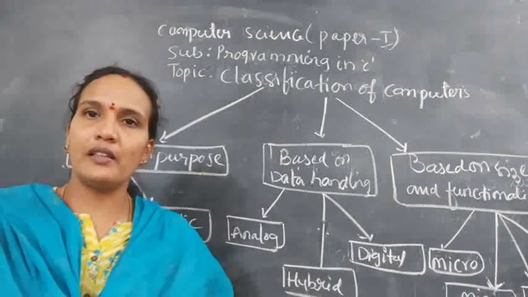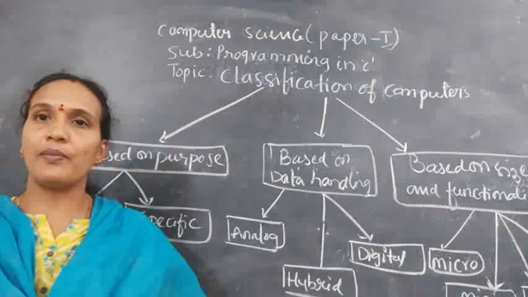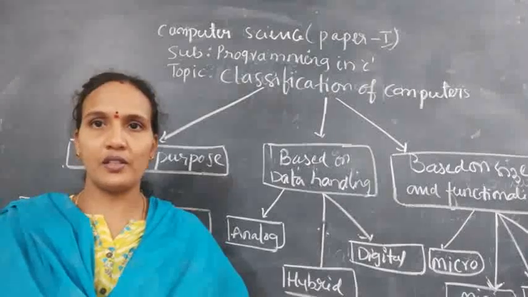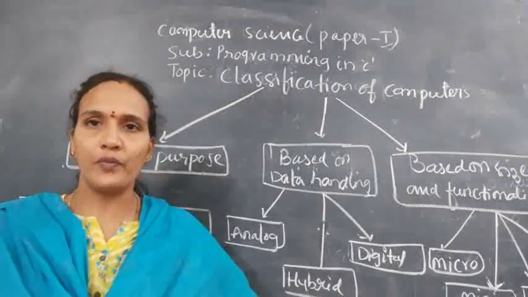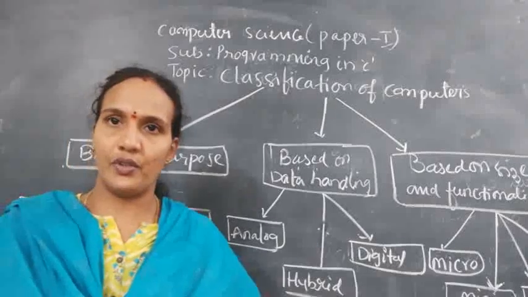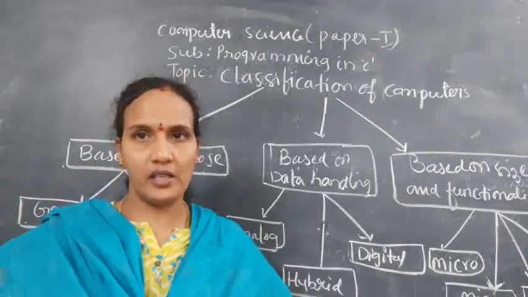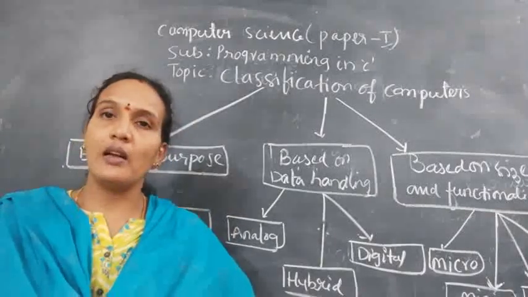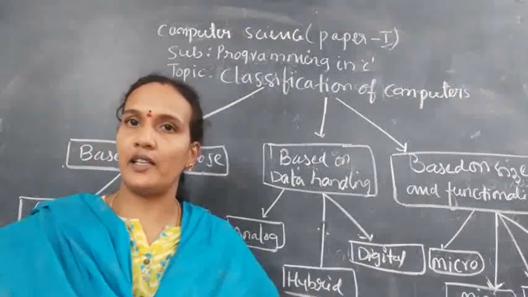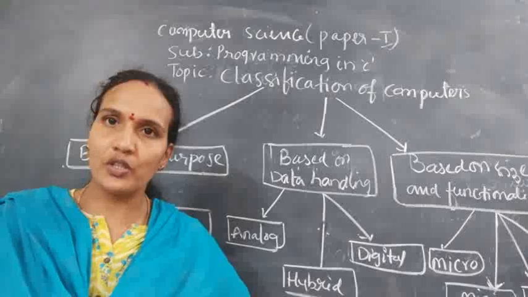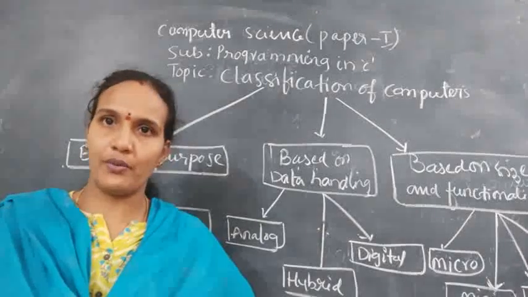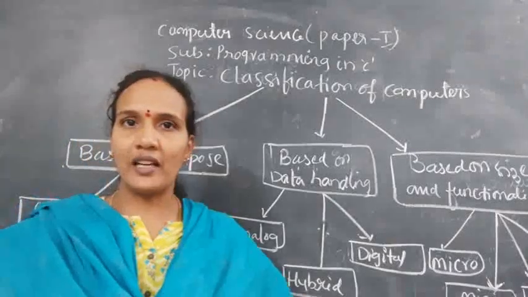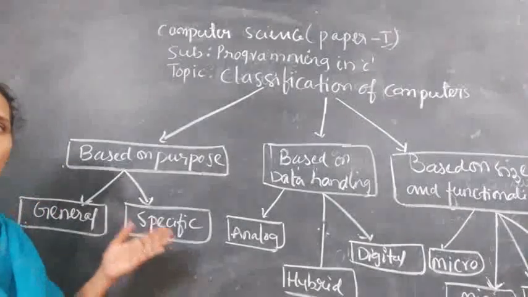So the classification is based on different categories. We have a number of computers, and the functionality of one computer is different from another. When you are classifying computers, the first basis is the size, and the second is what type of data they are storing, what the functions of those computers are, and what the speed of that computer is. Based on that you can classify the computers, and here we have different types of computers.